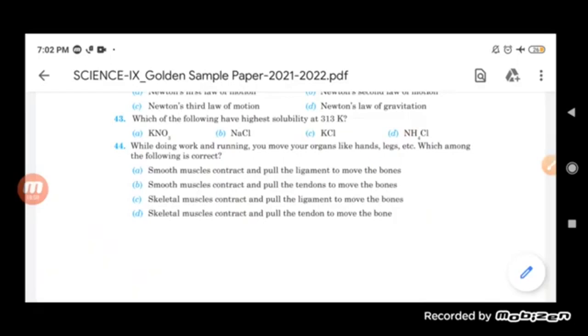So here you will find that when we start moving, our body organs like hands and legs belong to the skeletal muscle. The skeletal muscle contracts, and tendons help in the movement of the bone. So what are tendons? Tendons are those which connect the muscles with the bone. It helps in contraction, and due to which this movement occurs.